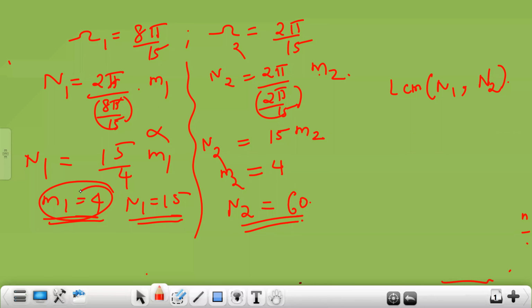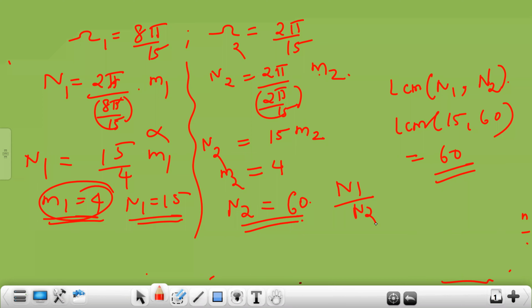So N2 is 60. Now find the LCM of N1 comma N2. LCM of 15 comma 60 is 60. This is the fundamental time period. Now, how are we going to find the periodicity?